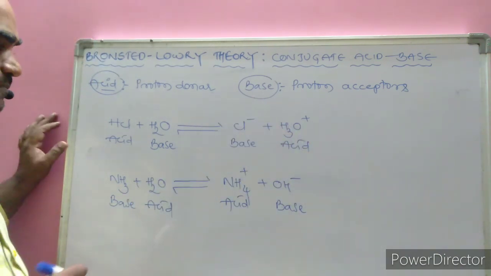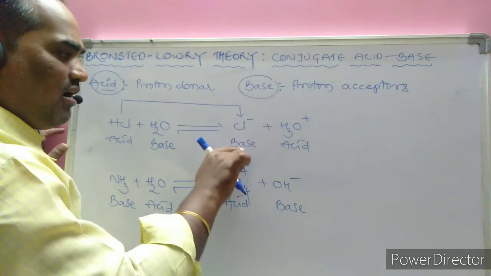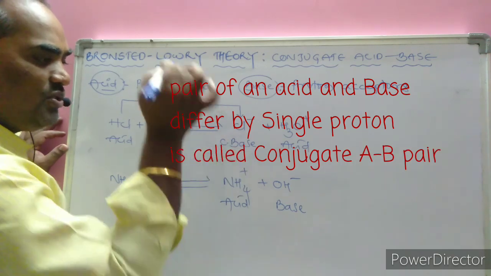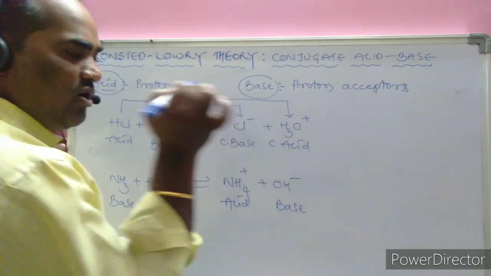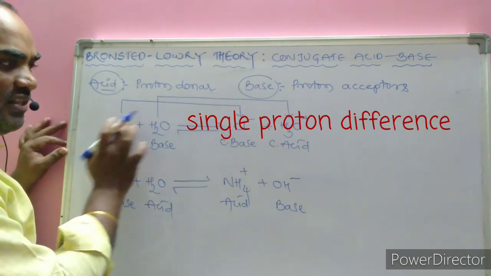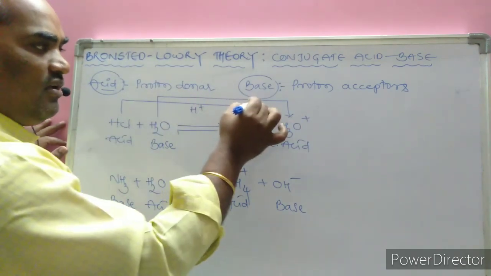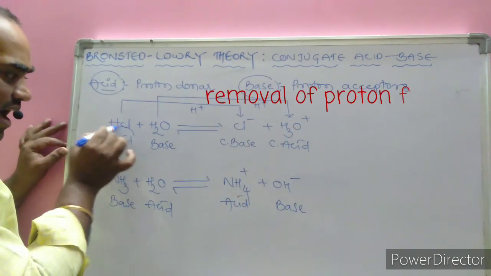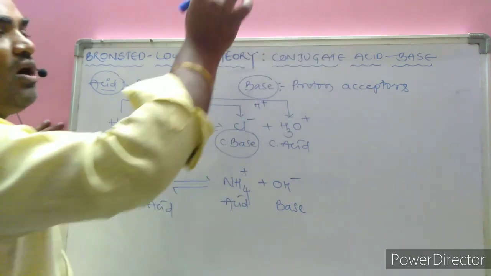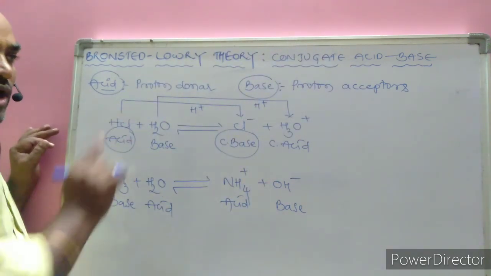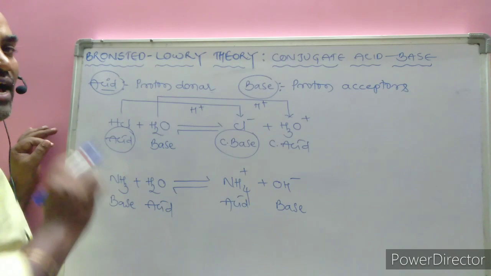Very important one. Here HCl is an acid. Its conjugate counterpart is a base, that is called the conjugate base. H2O is a base, and H3O plus is its conjugate acid. What is the difference between them? How many protons or H plus ions differ? Only one H plus ion. Here also only one H plus ion. An acid and a base which differ by a single proton, we call a conjugate acid base pair. A pair of an acid and base which differ by a single proton is known as a conjugate acid base pair.